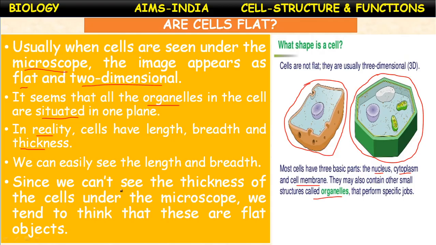But here the concept is, are cells flat? The easiest method is to slightly change the focus while viewing plant cells on the slide and look at the cell wall. You will find that you are able to see the thickness of the wall. When you observe the plant cell, this is the cell wall.